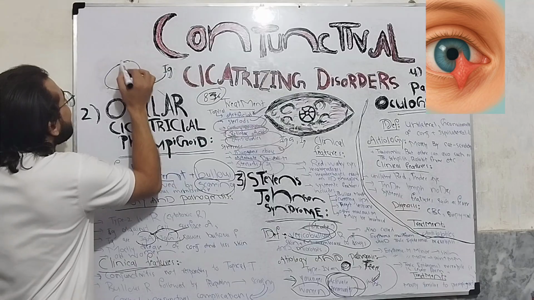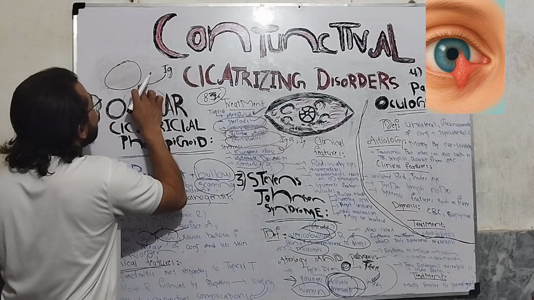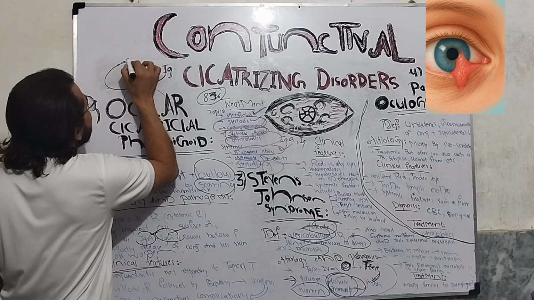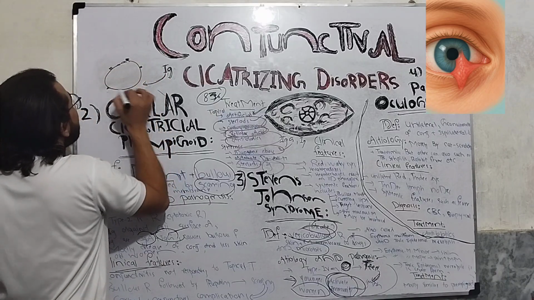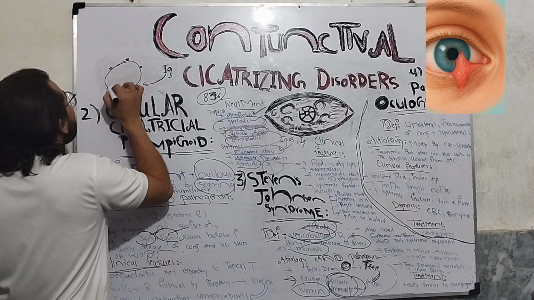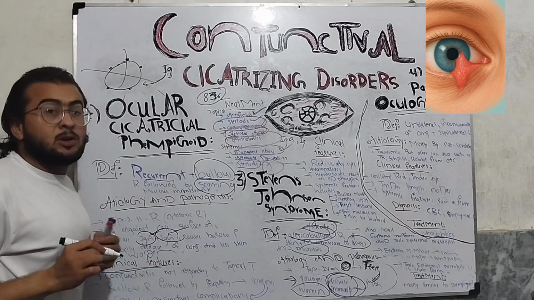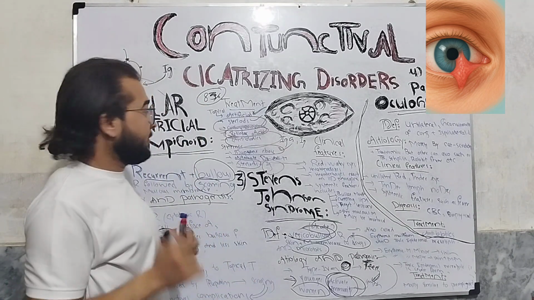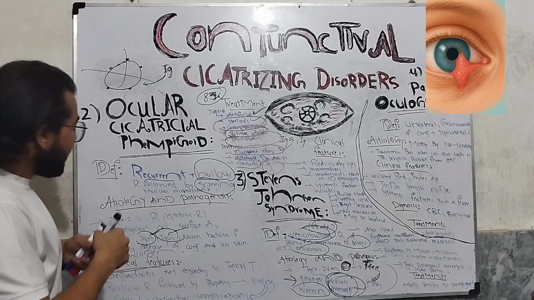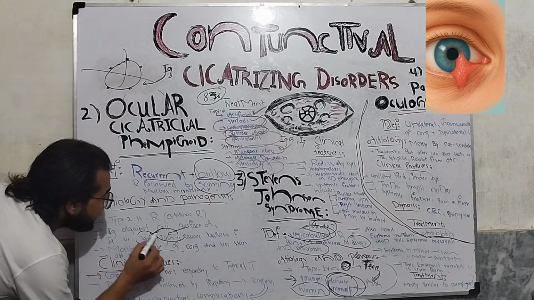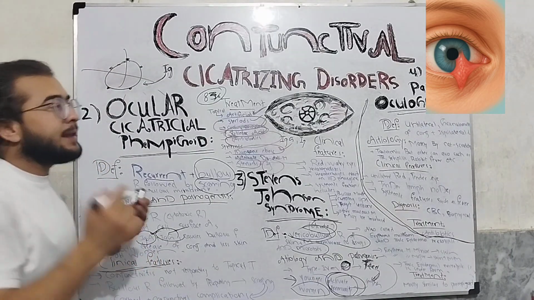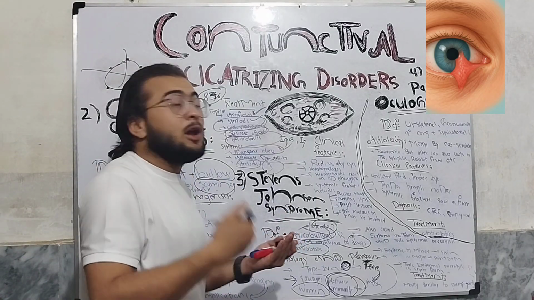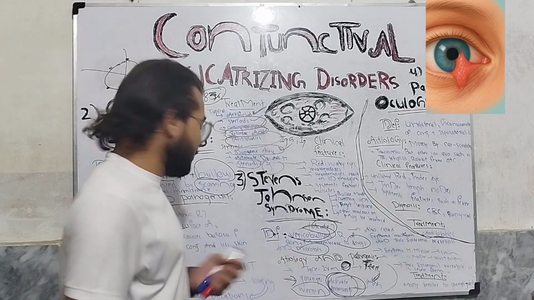So the immune cell will produce antibodies, and these antibodies will be directed against its own cell surface antigens and will attack the cells, and these cells will be destroyed. So that's why it is also called cytotoxic type of reaction, okay? The antibodies mostly involved are IgG and IgA. The age group presenting with this condition is mostly women over 60 years old, okay?